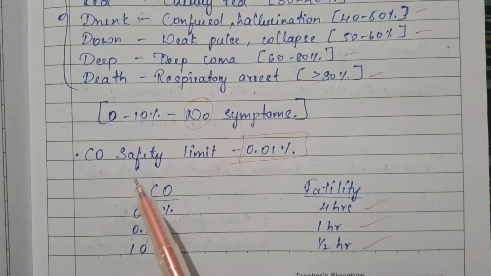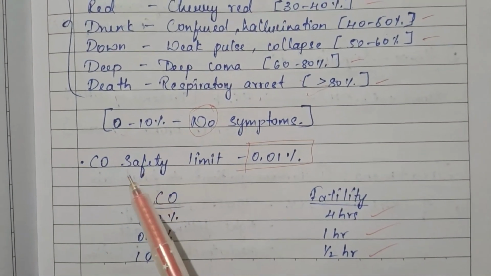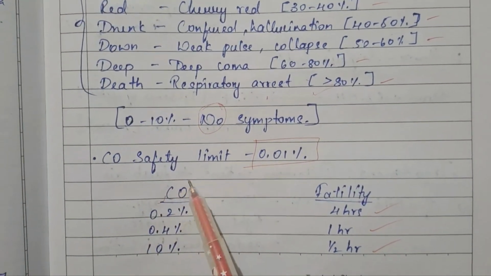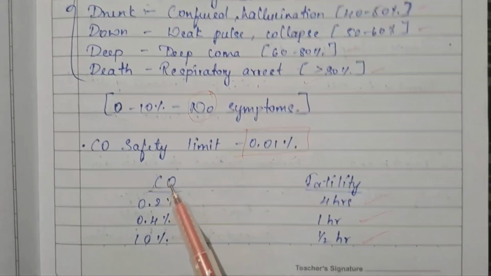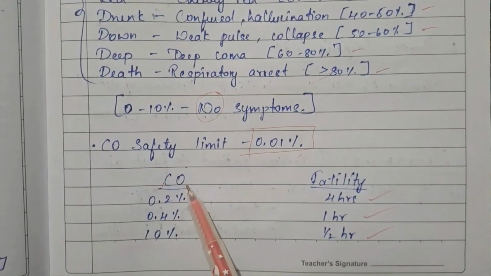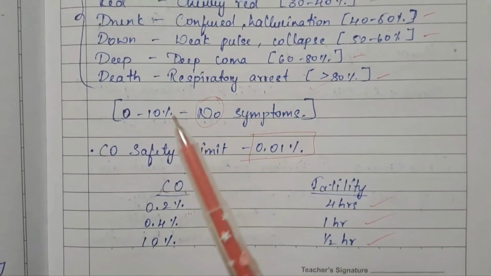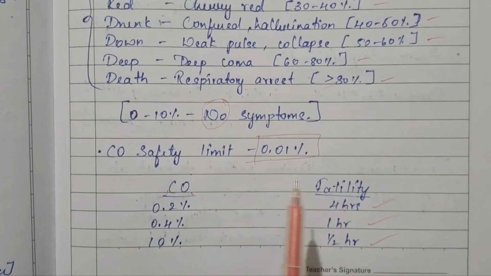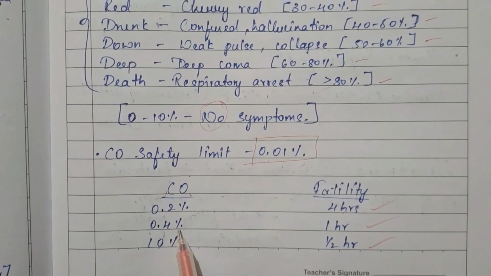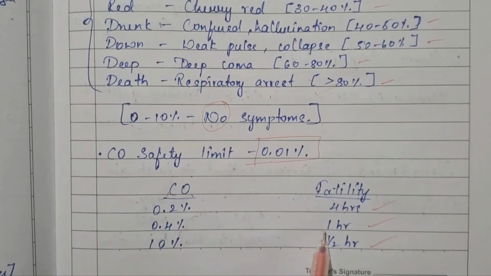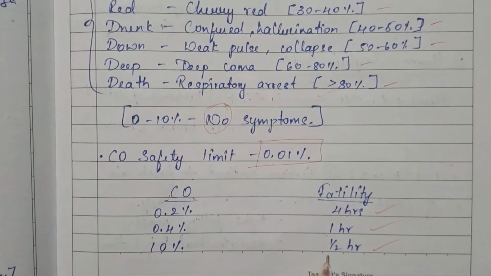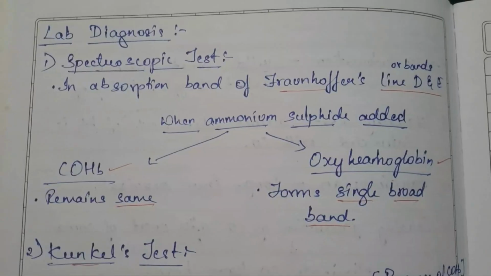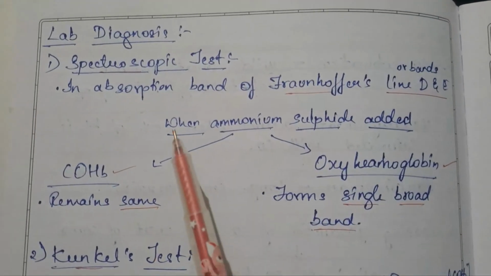Next, coming to the fatal dose and the fatality rate. The carbon monoxide safety limit is 0.01%, and if the carbon monoxide is 0.2%, death occurs within 4 hours. If it's 0.4%, then death occurs in 1 hour, and if it's 10%, then death occurs in half an hour.